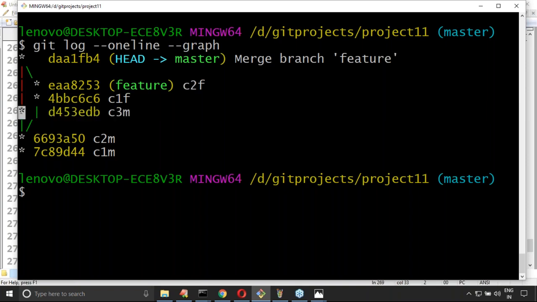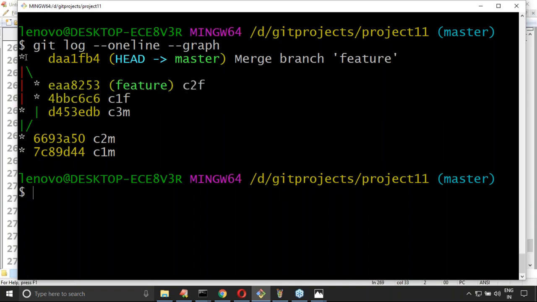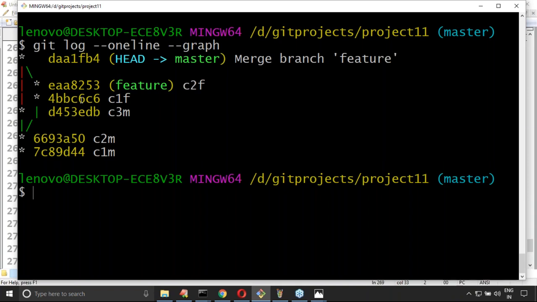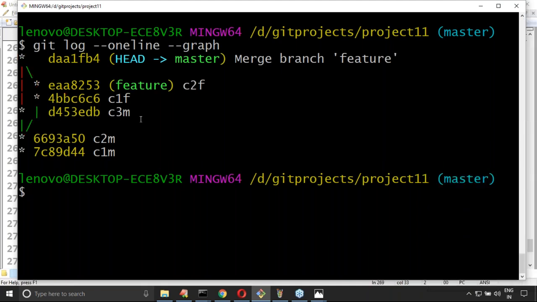This is the first and this is the second commit in the child. Now what is this one, sir? This one itself is a merge commit. Are you getting it? Yes, you can see a separate flow here. Now we are merging to the master branch, and whenever we merge here, a new commit is going to be created. Perfect, right?